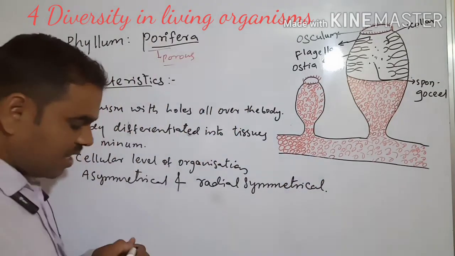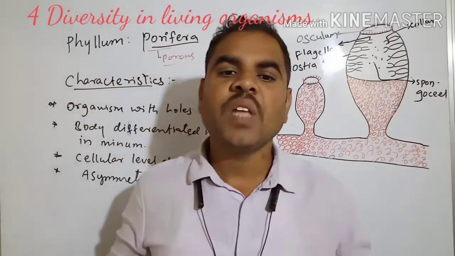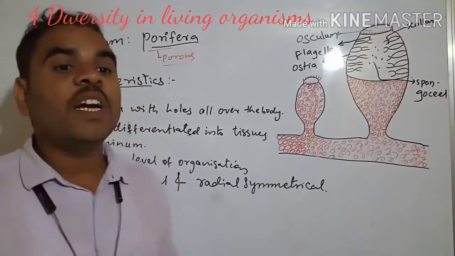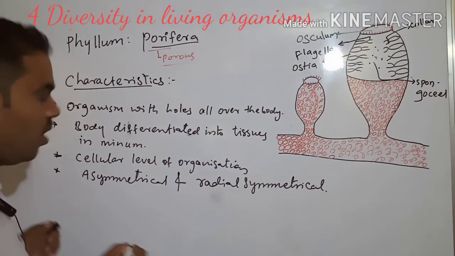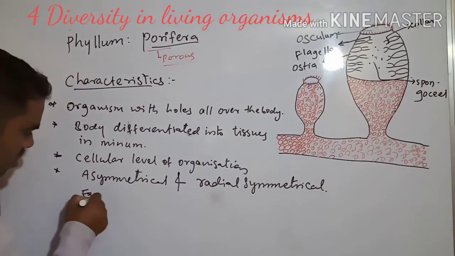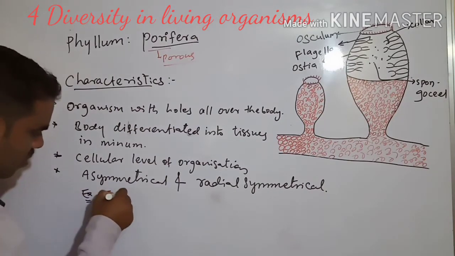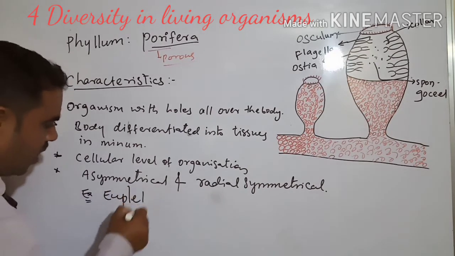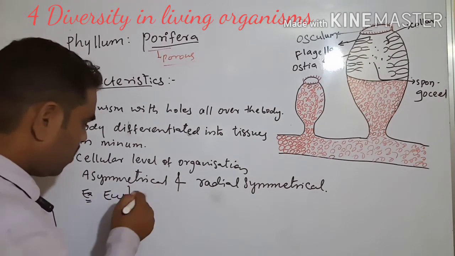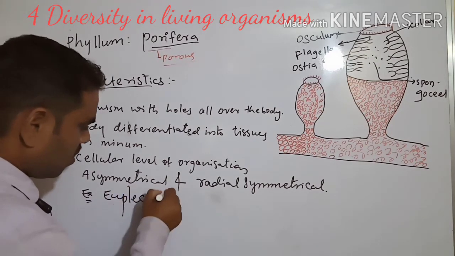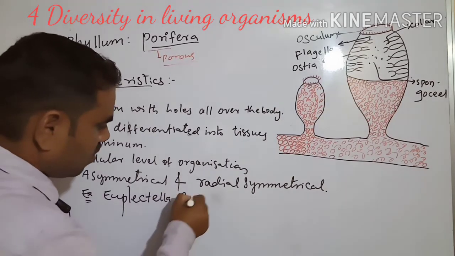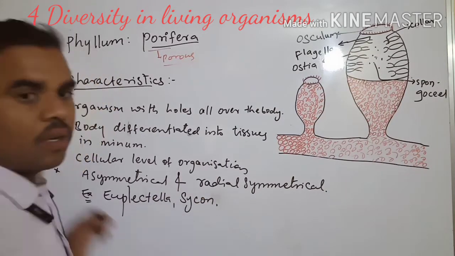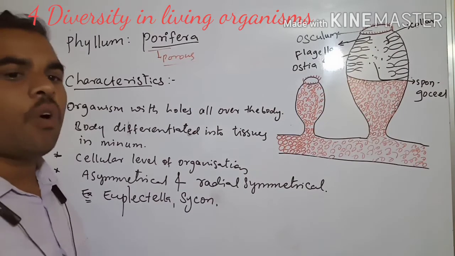Radial symmetrical. Next example is Euplectella, Cycon. Next we have to see Spongilla.